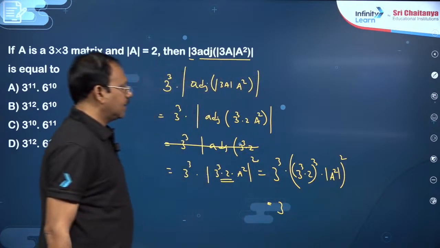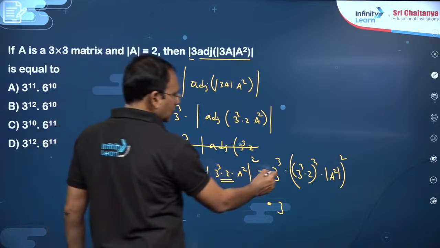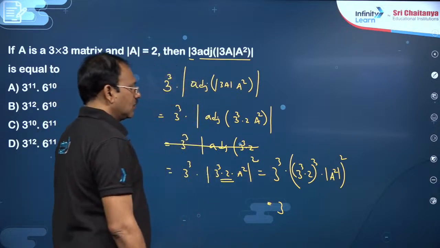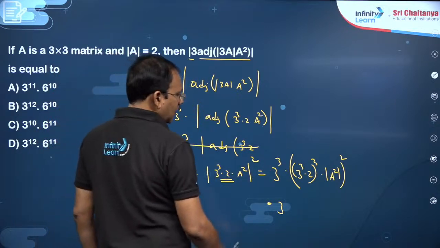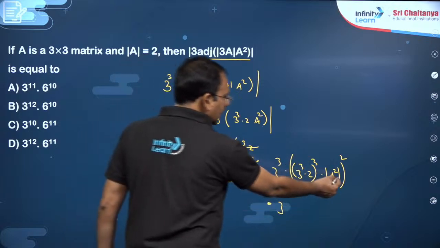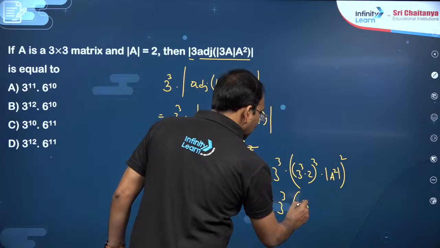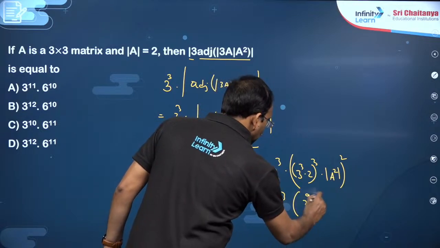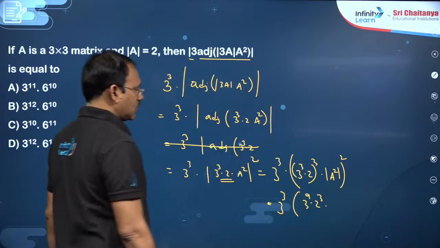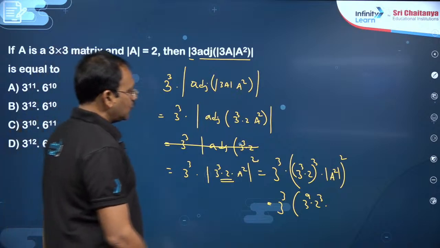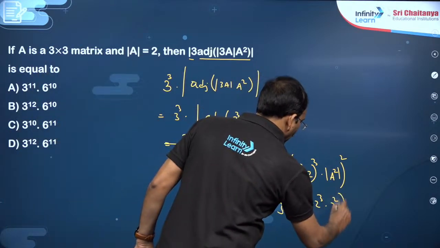So you will get here, now 3 cube is there. So this becomes 3 power 9, 3 power 18, you just see det A square is det A whole square. This becomes 3 cube into 3 power 9 into 2 cube into det A whole square. Det A is already 2, which is 2 square whole square.